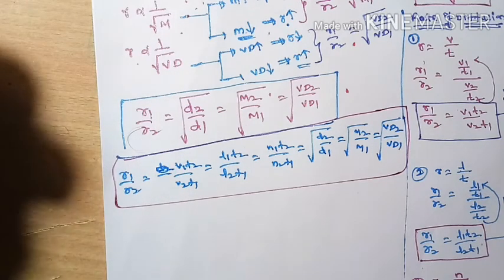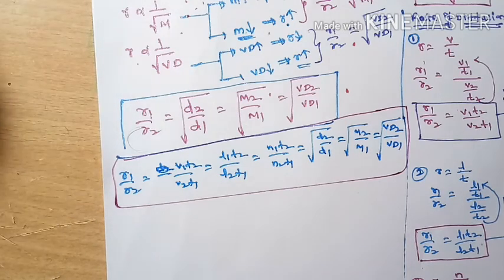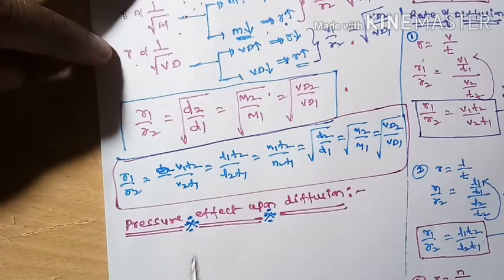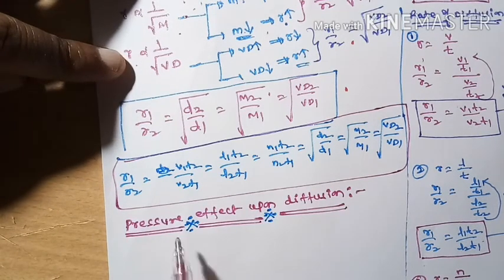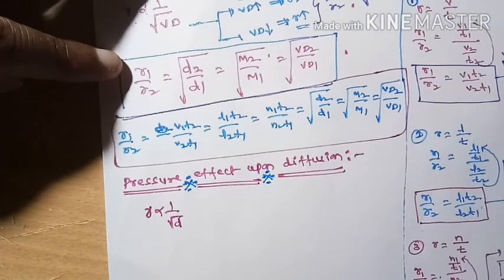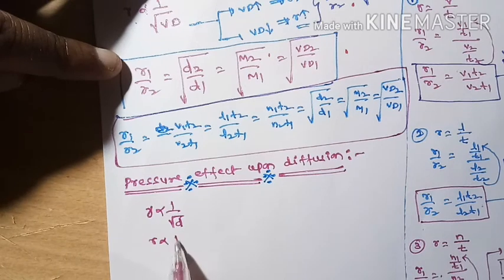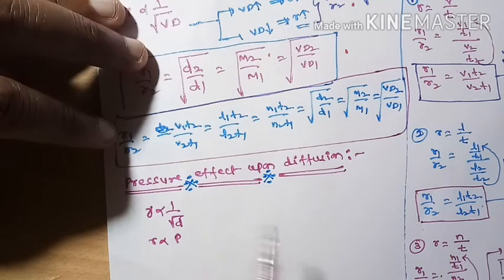Now, sometimes during vaporization or evaporation, it depends upon the pressure. So now let me take the pressure effect upon the diffusion. The rate of diffusion of the gas is inversely proportional to the square root of density. This is the main principle. If pressure is more, the pushing is more, so the rate of diffusion is also more.